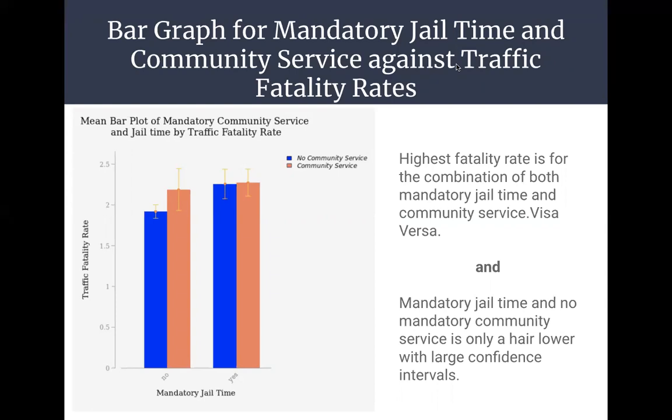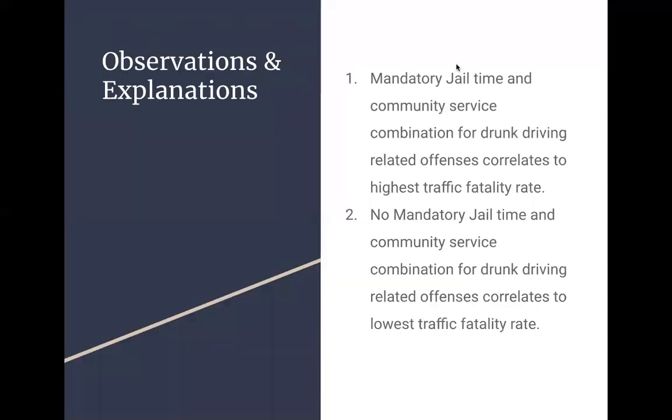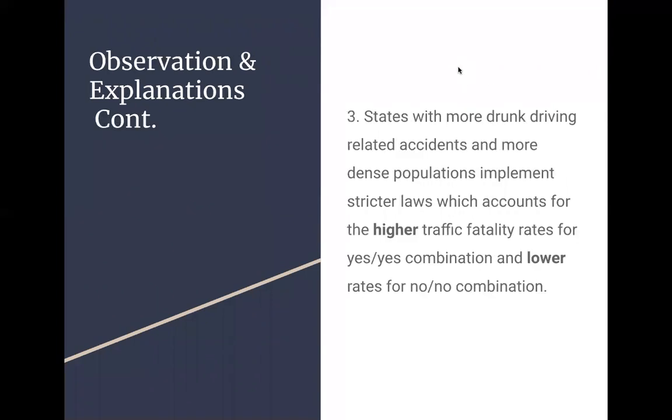This is kind of counterintuitive, but I do have some possible explanations for this. So some possible explanations could be that states with more drunk driving related accidents and more dense populations implement stricter laws. And this could account for the higher traffic fatality rates for the yes-yes combination and lower rates for the no-no combination.